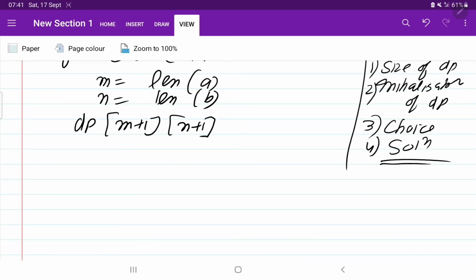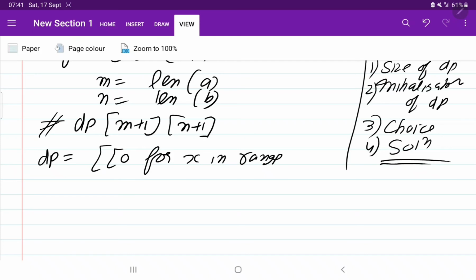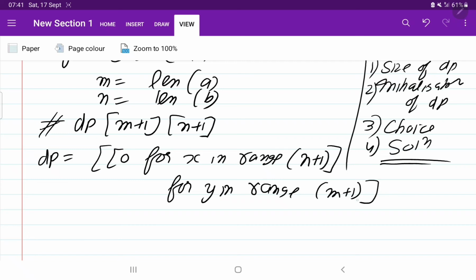So in Python it will be like this: dp equals 0 for x in range of columns, that is n plus 1, for y in range of rows, that is m plus 1. This is the way to start the dp with all the elements as 0.